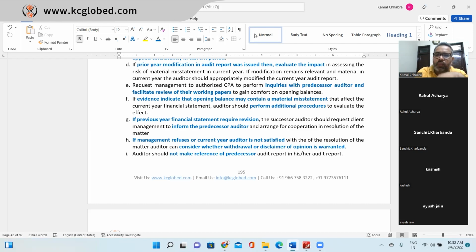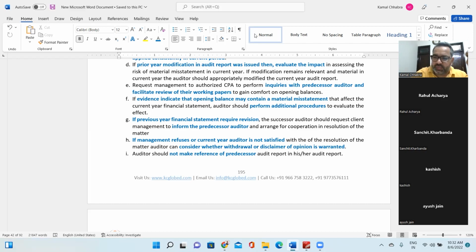Maybe. Yes. So first, you will consider the modification in the risk assessment. You'll plan additional audit procedures. If through those procedures you are able to obtain appropriate and sufficient evidence to conclude on the existence and valuation of the inventory, then you are not modifying it. But if the situation remains the same, then probably you need to end up with the same conclusion.